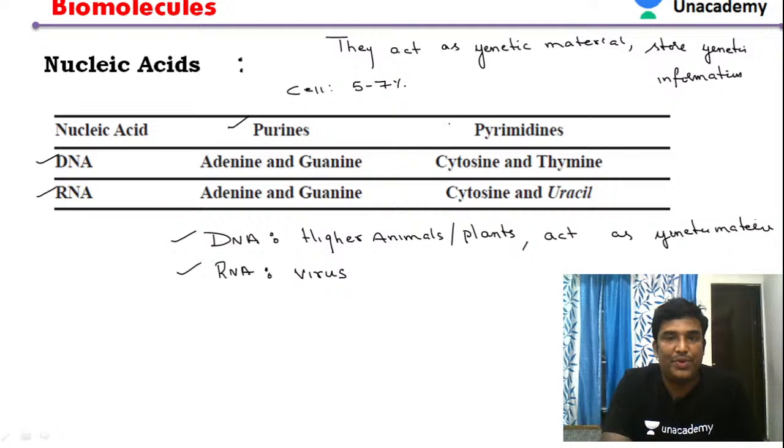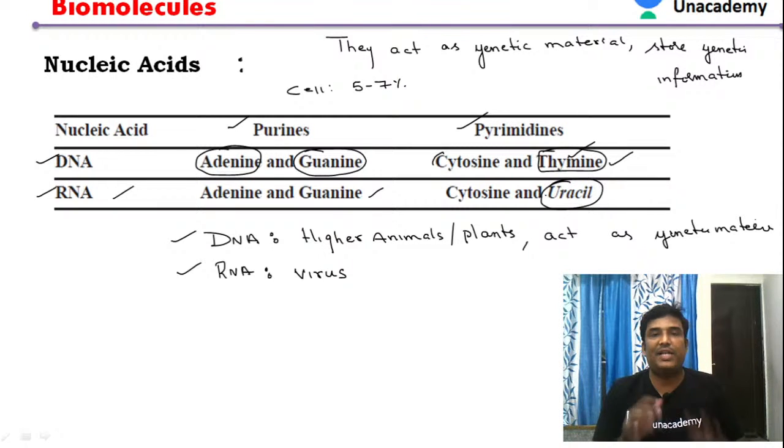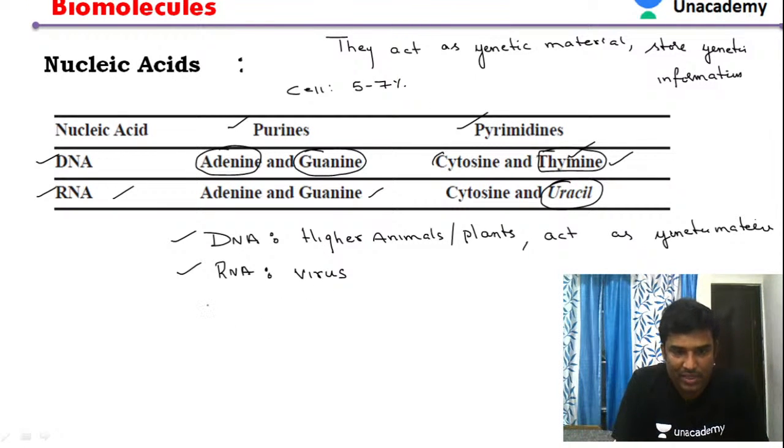In nucleic acids, there are different bases, and they include purines and pyrimidines. In the case of DNA, the purines include adenine and guanine, whereas the pyrimidines include cytosine and thymine. Similarly, in RNA we have the same purines, adenine and guanine, but there is a difference in the pyrimidine. In DNA we find thymine, whereas in RNA we have uracil. Uracil is absent in DNA. That is an important point you have to remember.